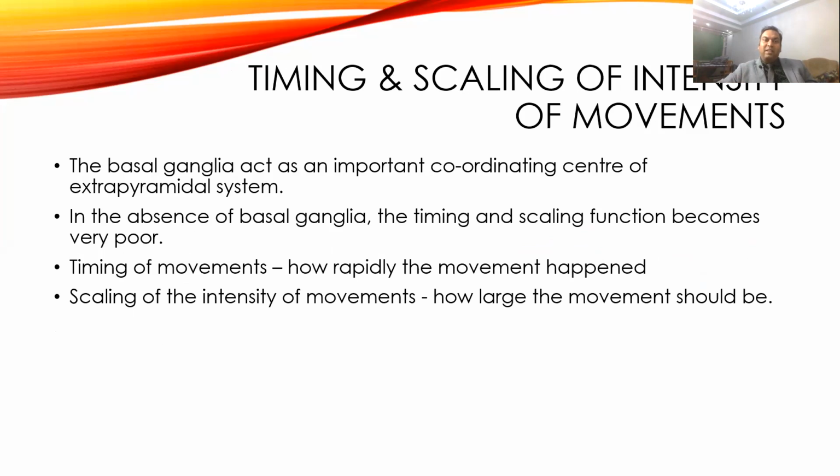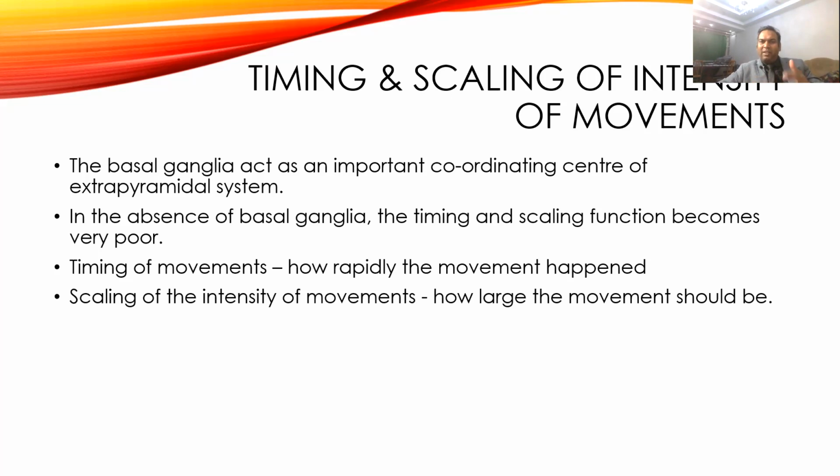Then come to the timing and scaling of the motor activity. It is usually a coordination of the voluntary movement, where it is performed smoothly and perfectly, and all these occur through the various extrapyramidal tracts, and they either increase or decrease the contraction of the voluntary muscles, so that the movement will be more smooth and more accurate, and the actual movement and intended movement will be almost a replica of each other.